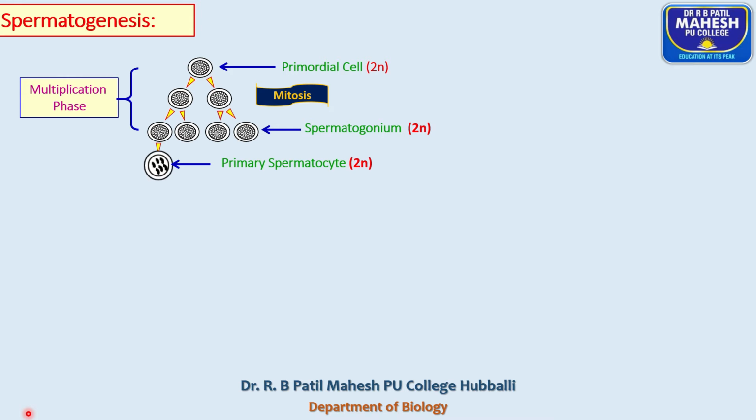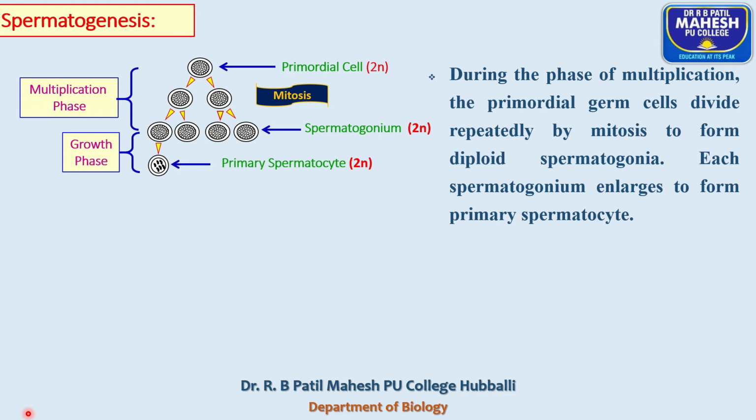And this phase we call the growth phase.